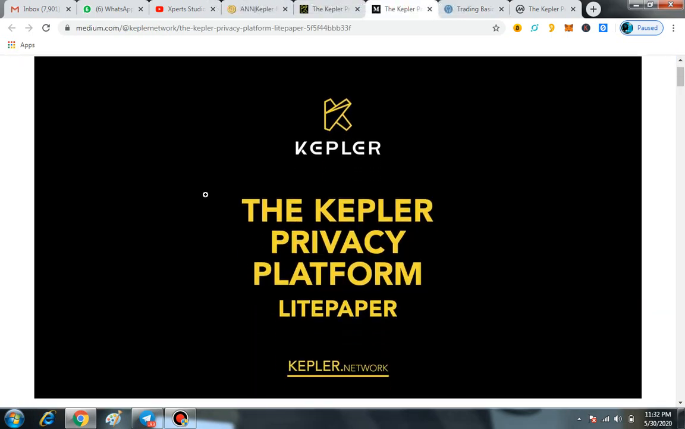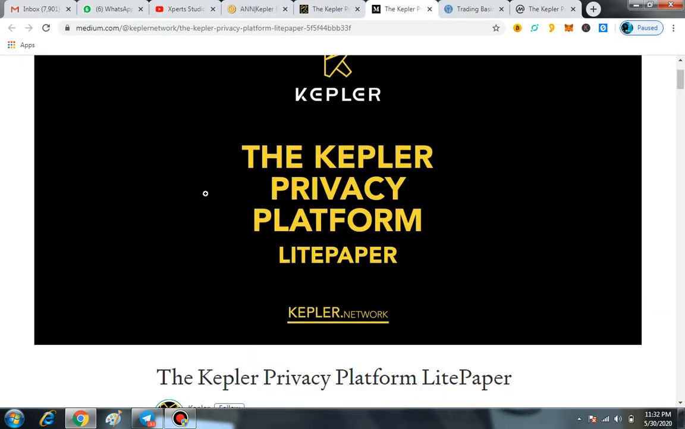I will show you each and everything on their light paper, because at this time the light paper is online and you can read each and everything regarding the Kepler network on their light paper. And very soon, in hardly 7 to 10 days, the white paper will also be released, so you can even read each and everything on their white paper.